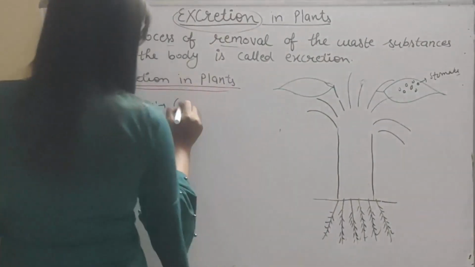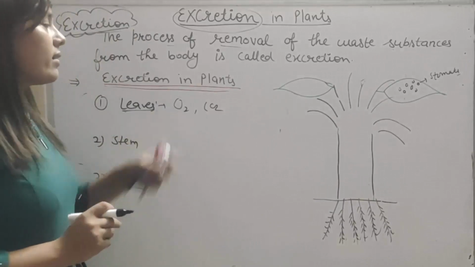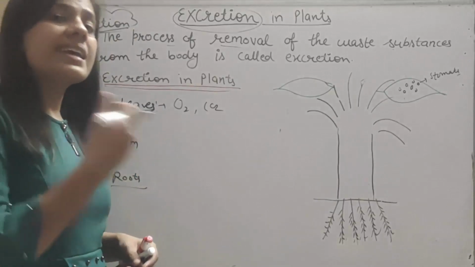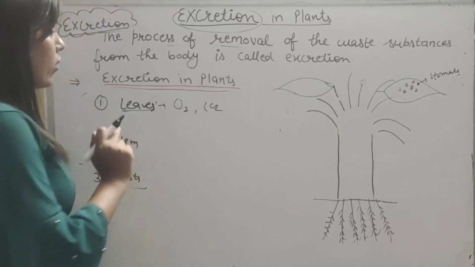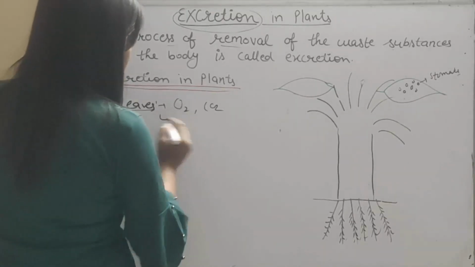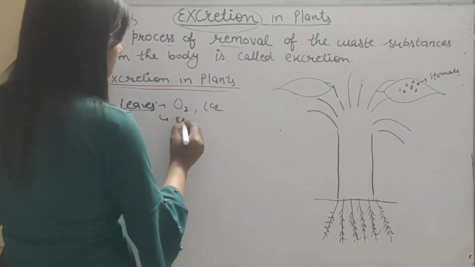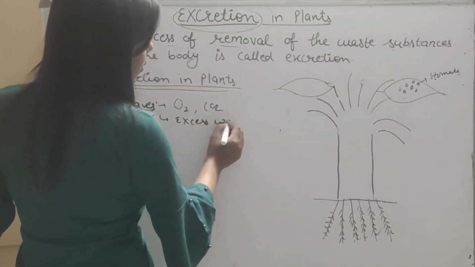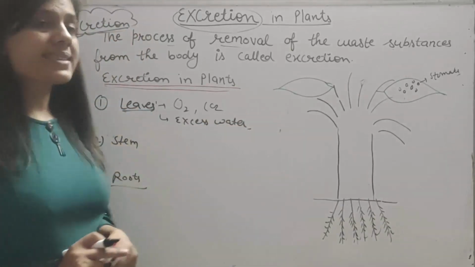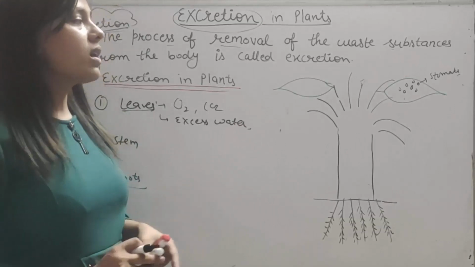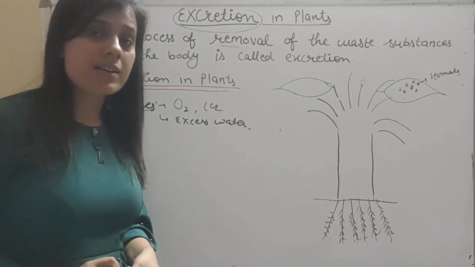The oxygen and carbon dioxide, means gases, are released out of the plant body through the stomata, and also through the leaves plants lose the excess water. As you know, the excess water is also a waste material for the plant. So this excess water is also released out of the body through stomata in the form of transpiration.